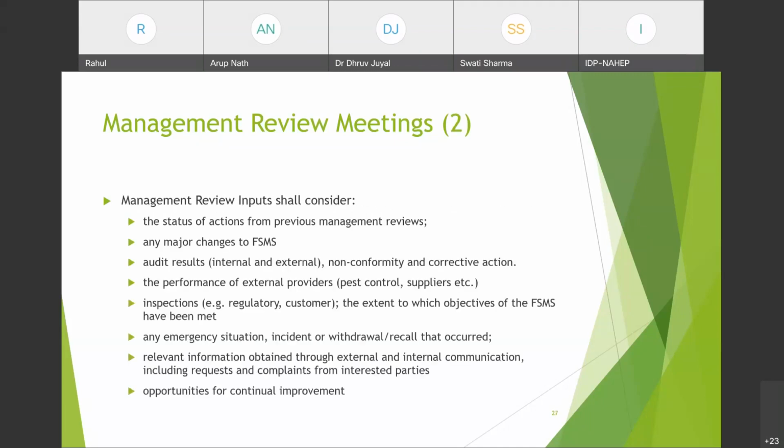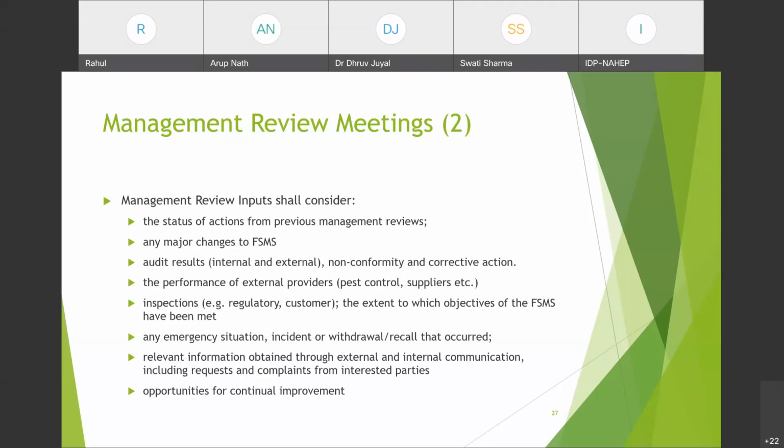So what will they be reviewing in the management review? These are the points that shall be considered while a management review meeting. The status of actions from previous management reviews. जो भी पहले के management reviews रहे हैं, उसके अंदर अगर हमने लिखा था कि we will be taking this action. If you have mentioned that we will be increasing the personnel resources to increase the effectiveness of work, तो अगर आपने ये objective last year set किया था after management review, so in this management review you have to check the status of that action. Has that taken place or not?